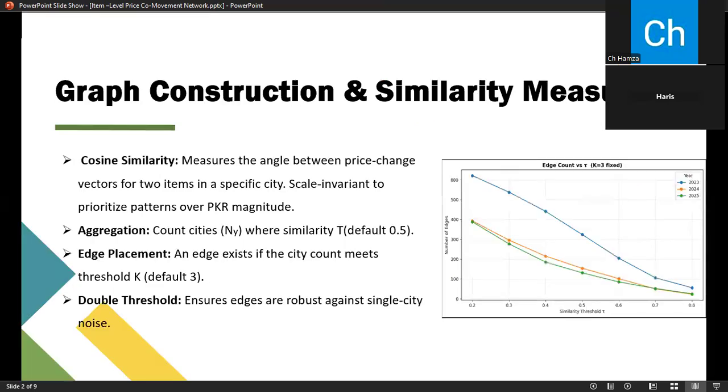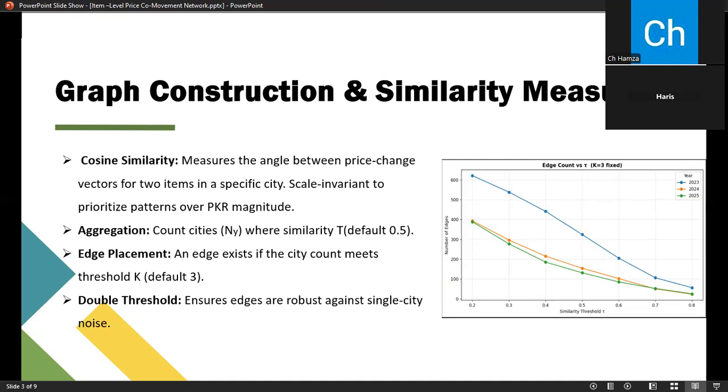And then to build this network, we first had to transform raw prices into something comparable. We created price change vectors for every item in every city. Instead of looking at price levels, we calculated the month over month differences. This removes the baseline effect, meaning we don't care if a city is generally more expensive, we only care if the timing of price spikes is the same.